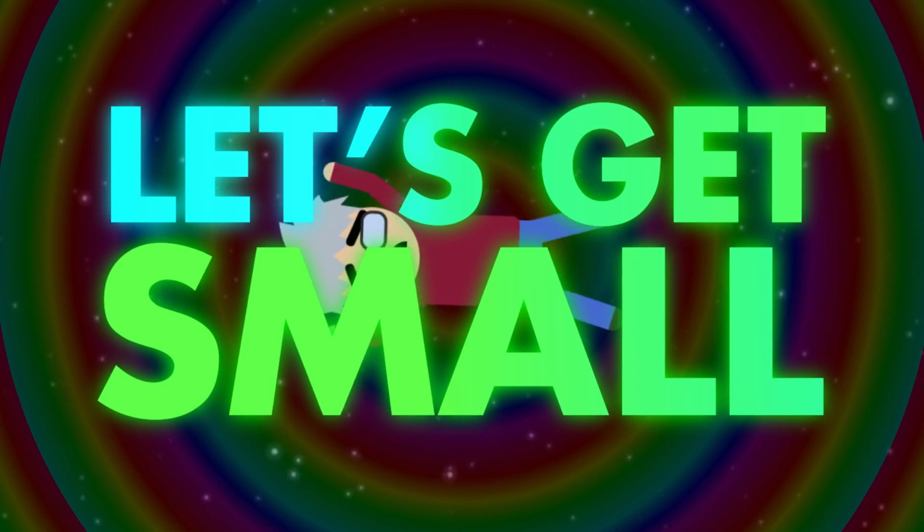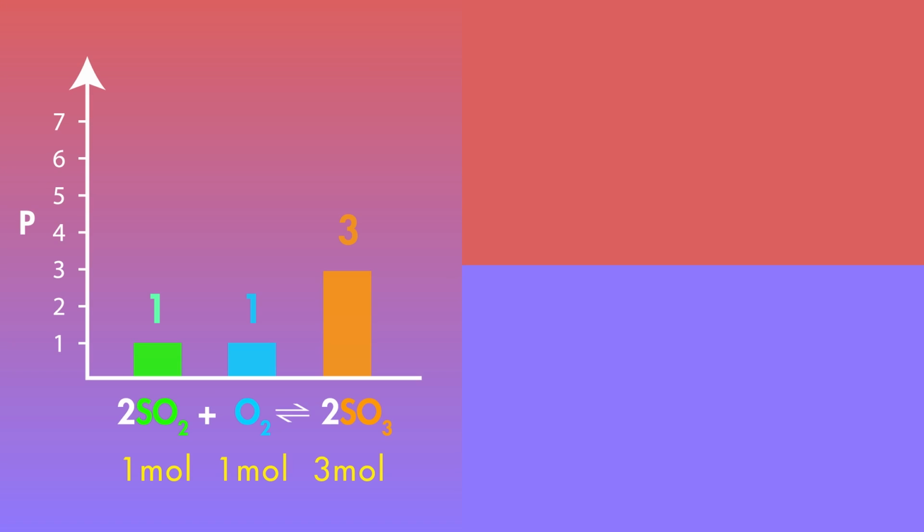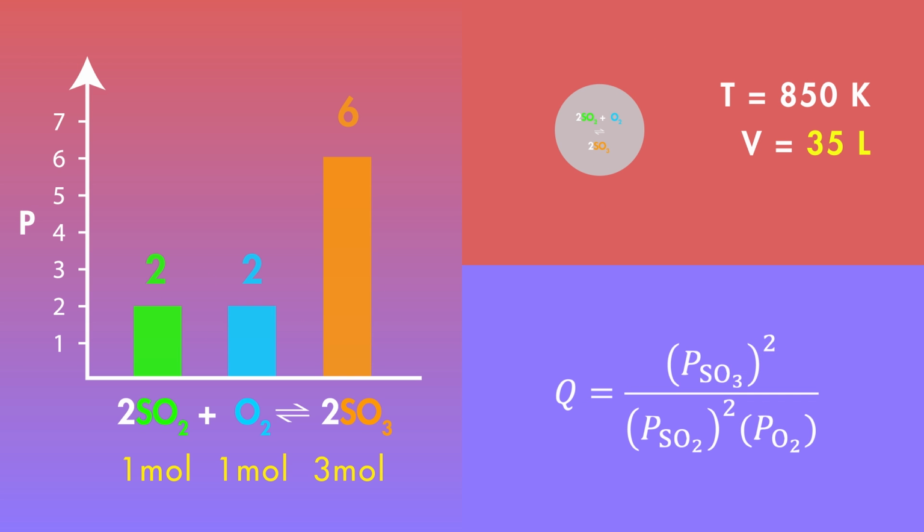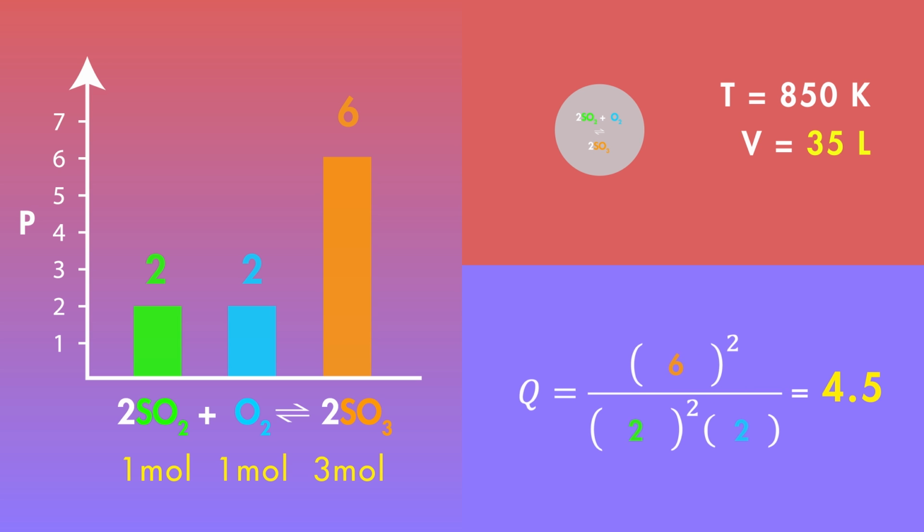Suppose we have a gas phase system in equilibrium, like these three gases in this flask. We can use the pressures, which are proportional to the amounts of each material, to calculate the initial equilibrium constant. Now suppose we reduce the volume of the flask. If the volume decreases, all of the pressures of all of the gases increase.